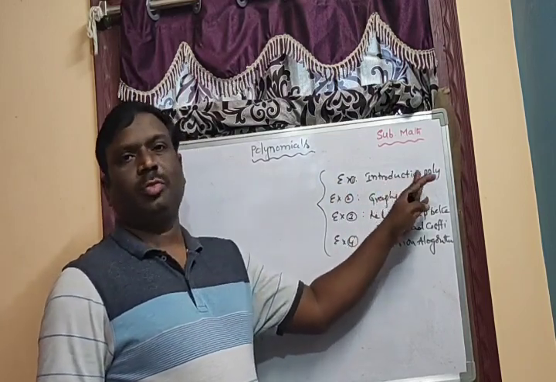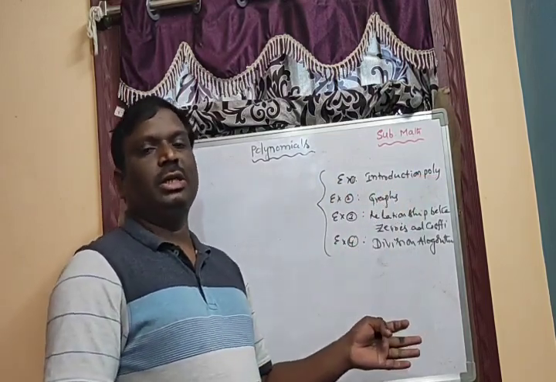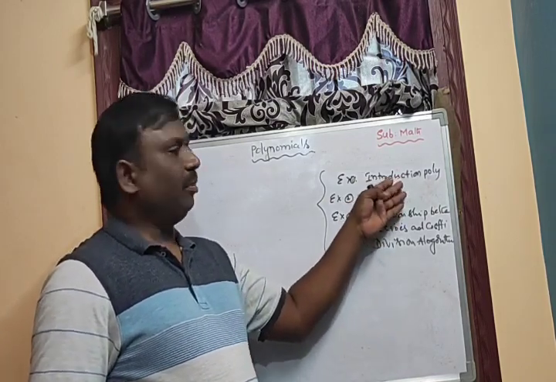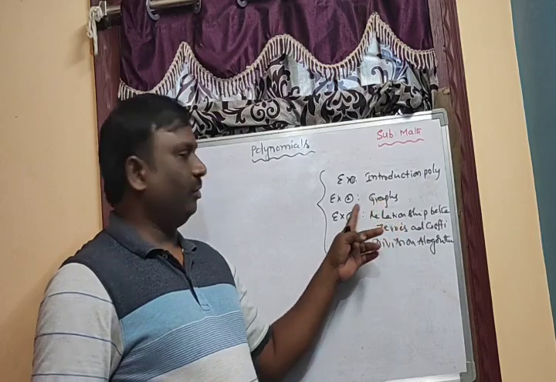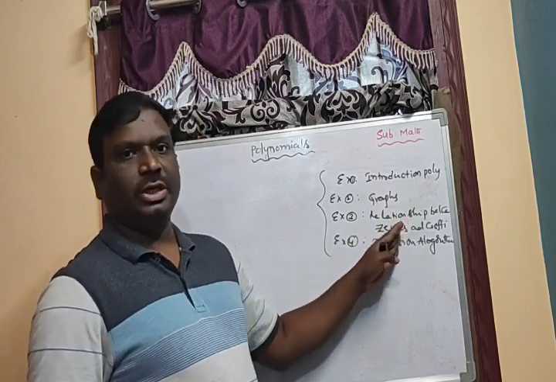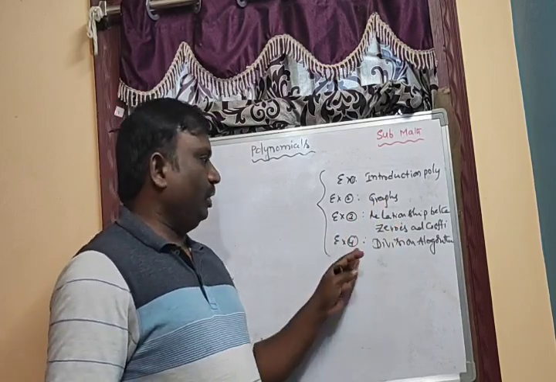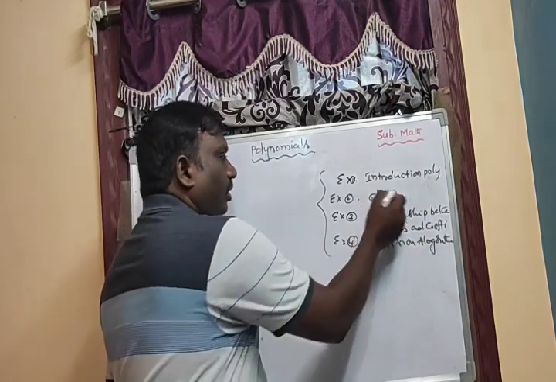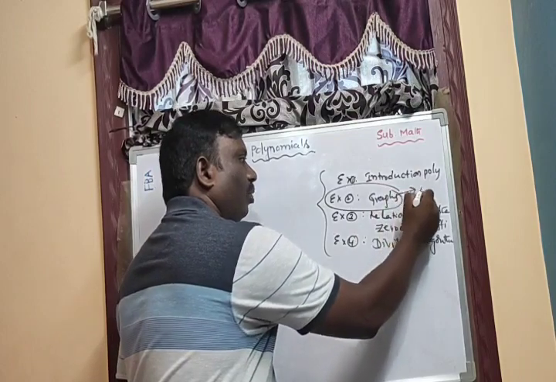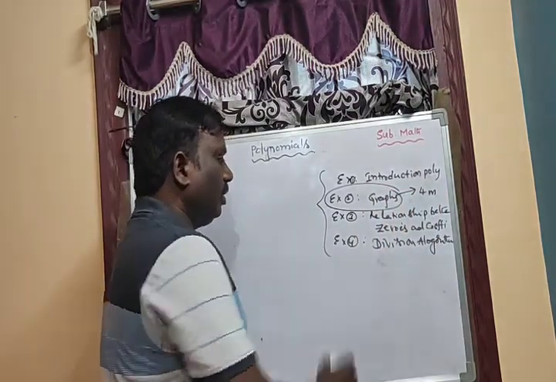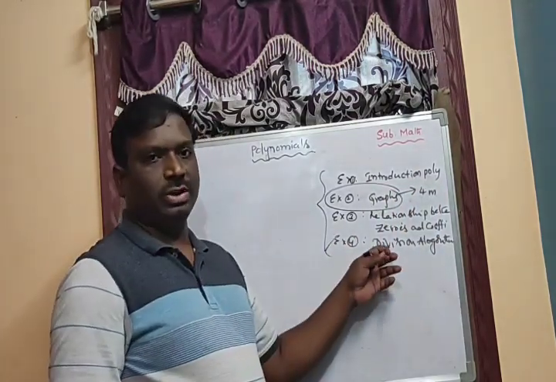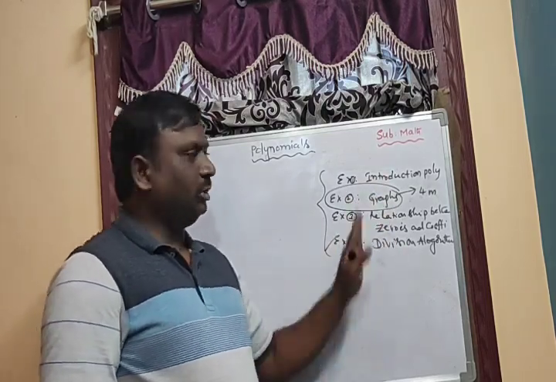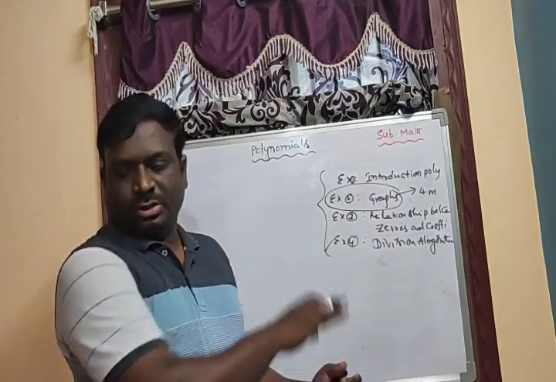The first exercise is the introduction of polynomials, that is, the coefficients, whether it is 0 or not, and how to find the value of the polynomial. The second exercise has graphs. The third exercise covers the relationship between zeros and coefficients. And the fourth exercise is the division algorithm. Definitely from the second exercise a 4-mark question will come, and sometimes from the fourth exercise they will also give a 4-mark question. From the first and third exercises we will get 1-mark and 2-mark questions. This is the total outlook of this chapter.